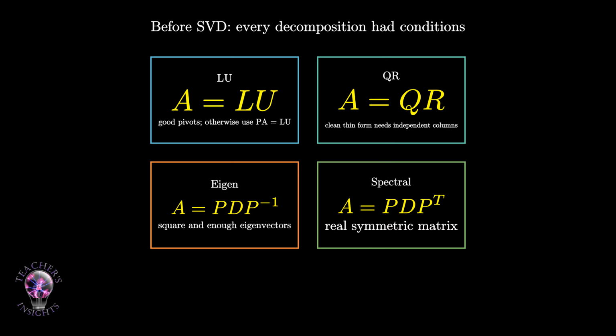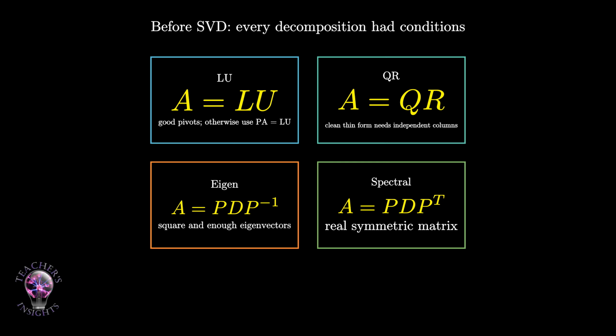Then came eigendecomposition. For a square matrix A, we hope to write A equals PDP inverse, where D is diagonal. This is beautiful because diagonal matrices are easy. They simply scale coordinate axes. But eigendecomposition has strong conditions. A must be square, and A must have enough independent eigenvectors to form P. Many square matrices do not.